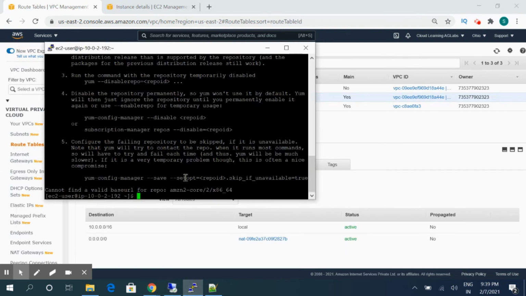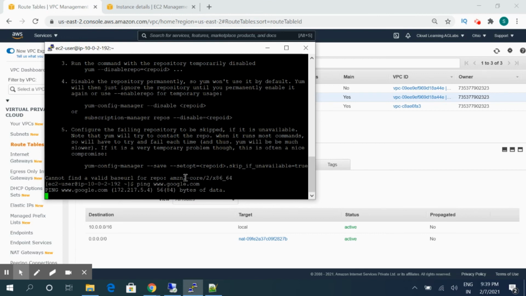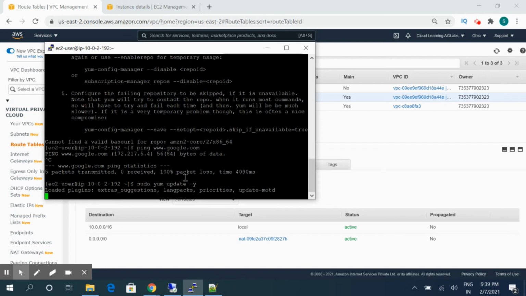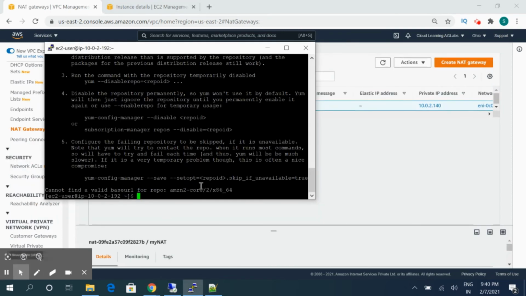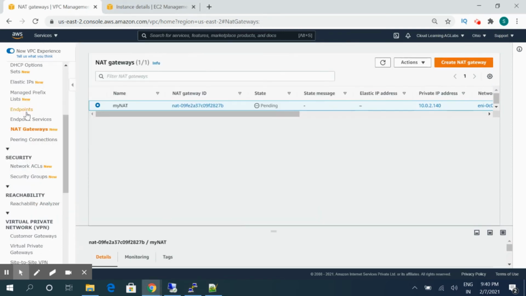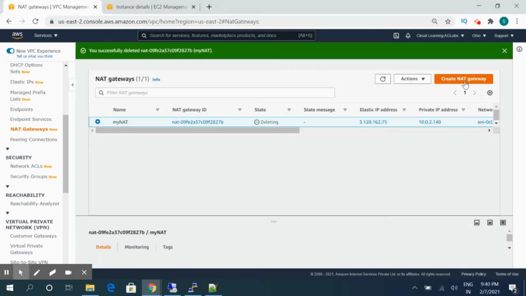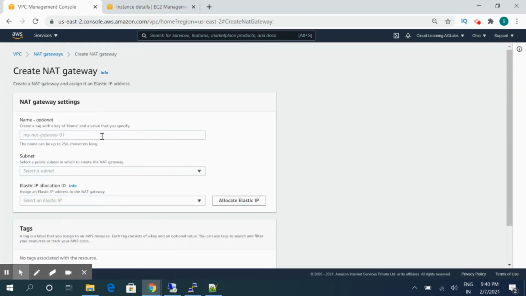Now, if we try to ping Google, it will not go through. So basically we have not created the NAT gateway properly. So what we need to do is delete this NAT gateway for now.